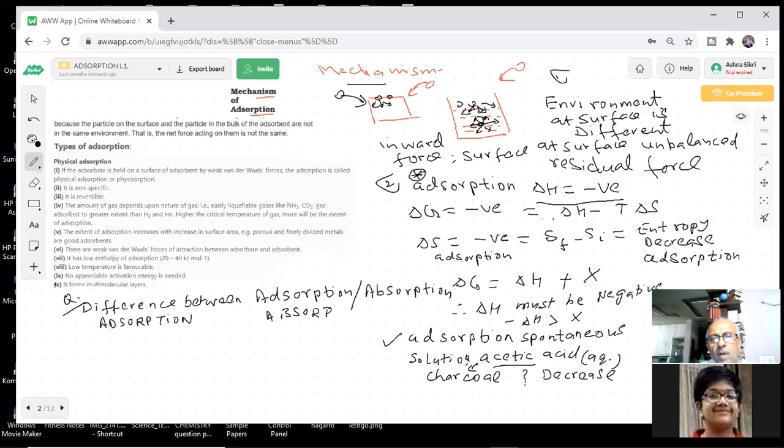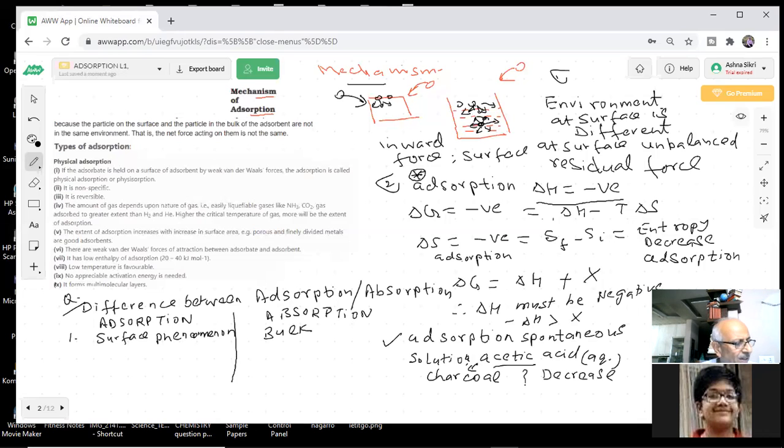Adsorption, what you are saying, is a surface phenomenon. One of the best answers you have given. Phenomenon, you should not make a spelling mistake. And absorption is a bulk phenomenon. You understood the meaning of bulk, na?